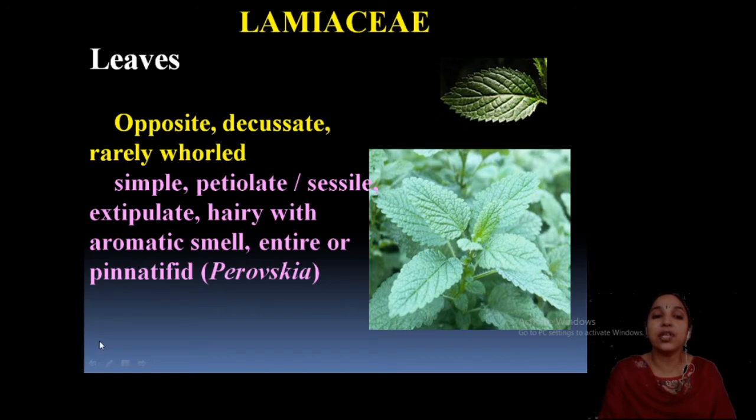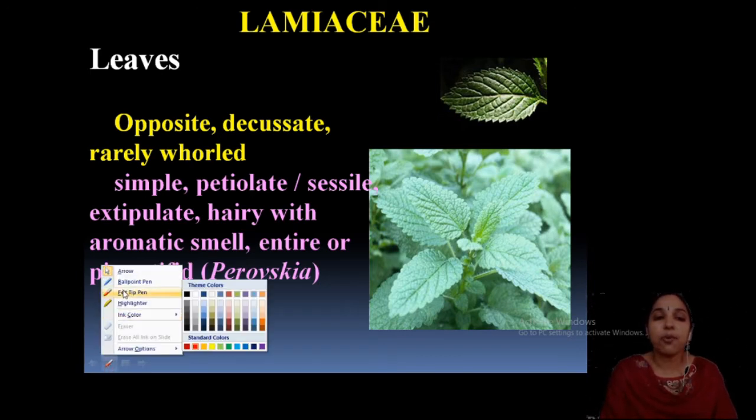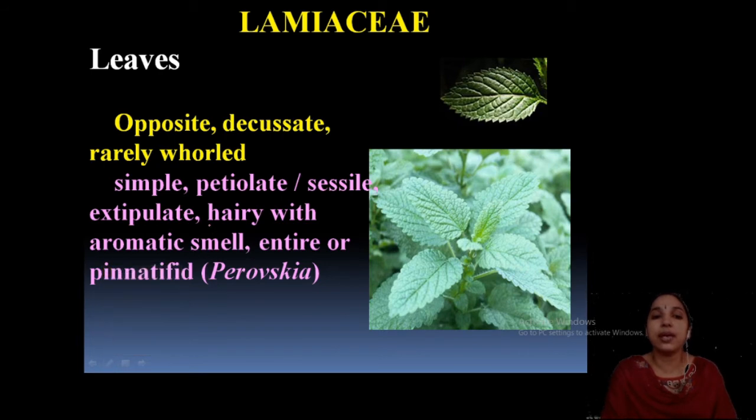These are very important points, the hairy nature and the aromatic smell. Only in one case, Perovskia, is the leaf pinnate; all others are usually simple leaves with petioles.